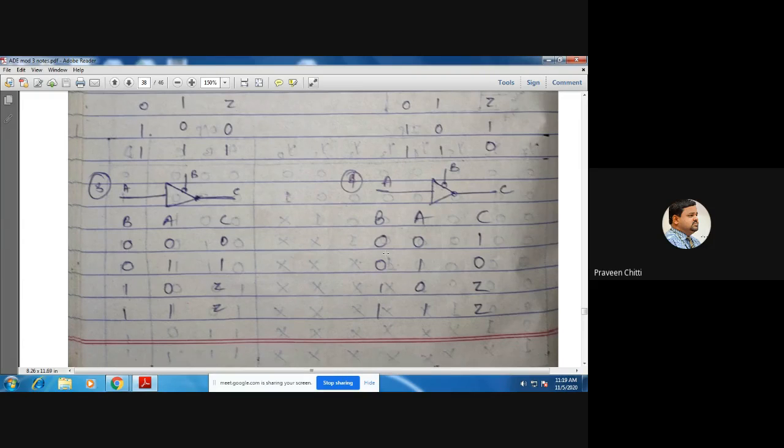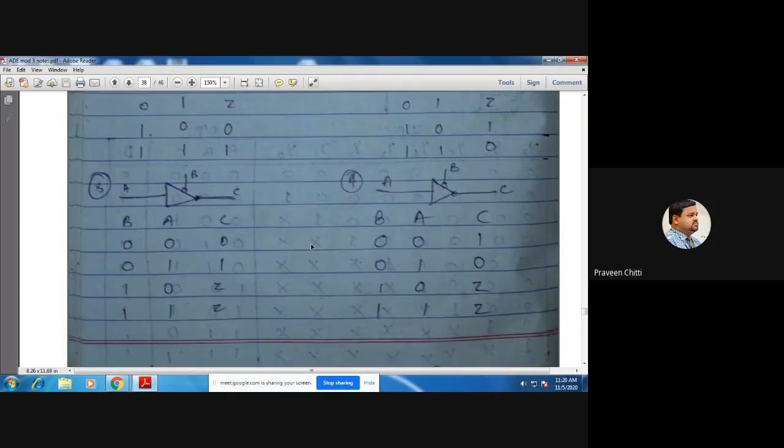This particular buffer will be active only when B is 0. It is the opposite of the previous two which we have seen. The previous two buffers were active when B is 1. But the next two which we are discussing will be active when B is 0 because of this bubble.